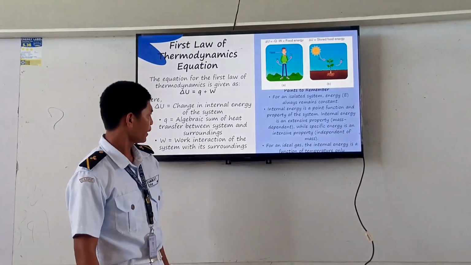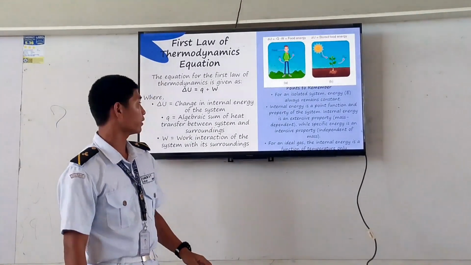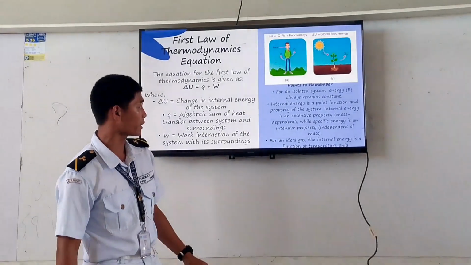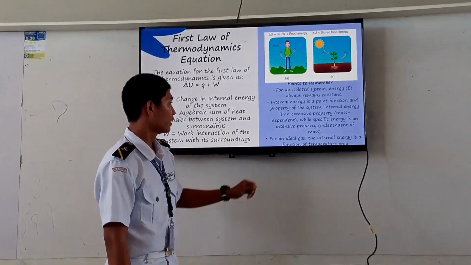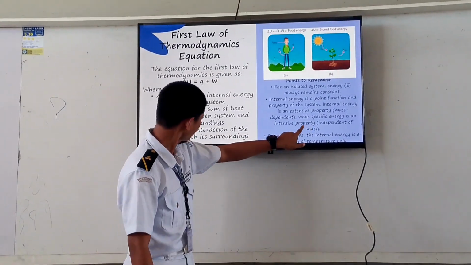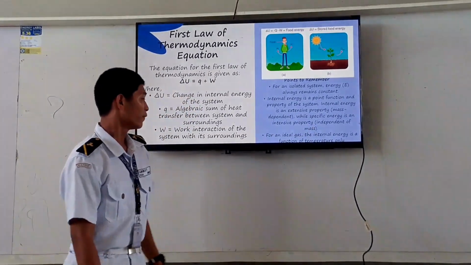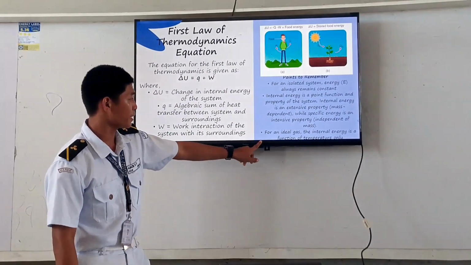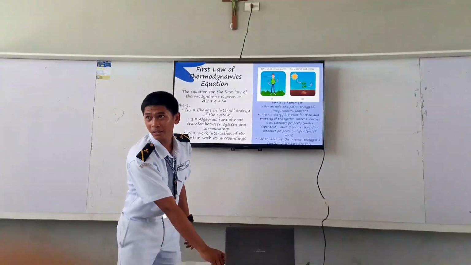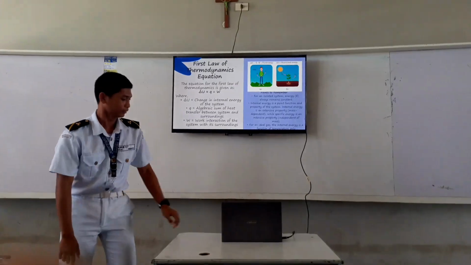Next, internal energy is a point function and property of the system, where internal energy is an extensive property and mass dependent, while specific energy is an intensive property or independent of mass. For an ideal gas, the internal energy is a function of temperature only.